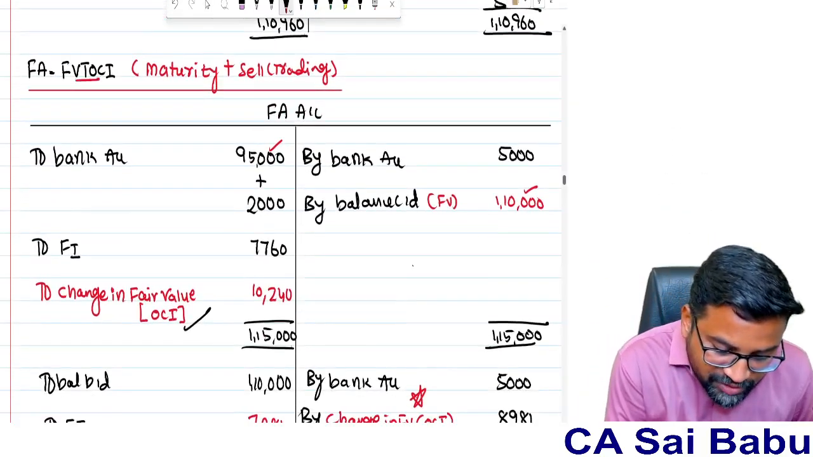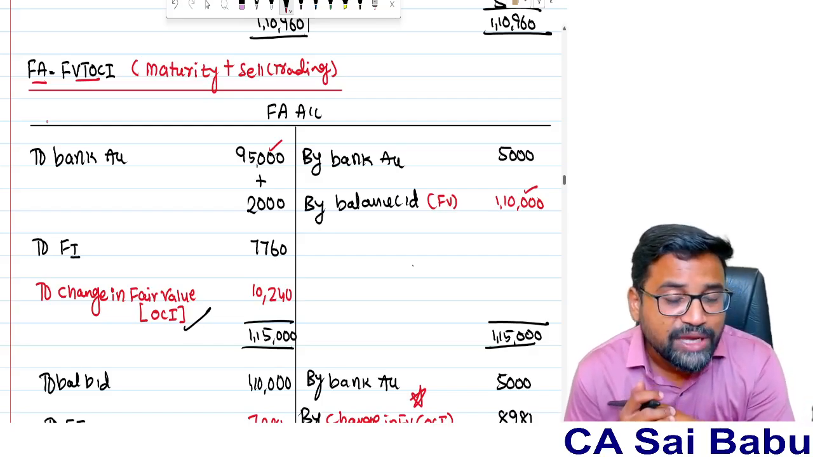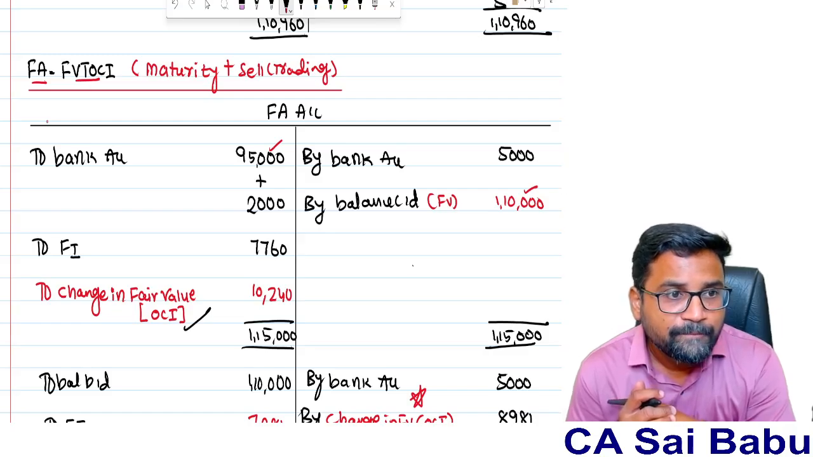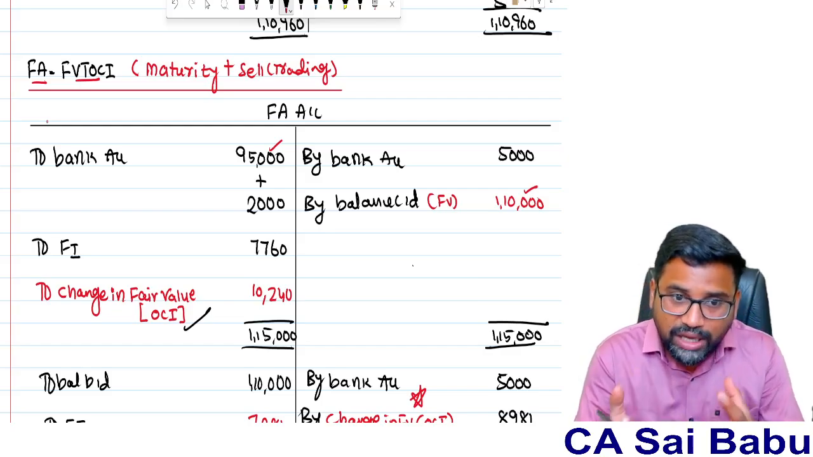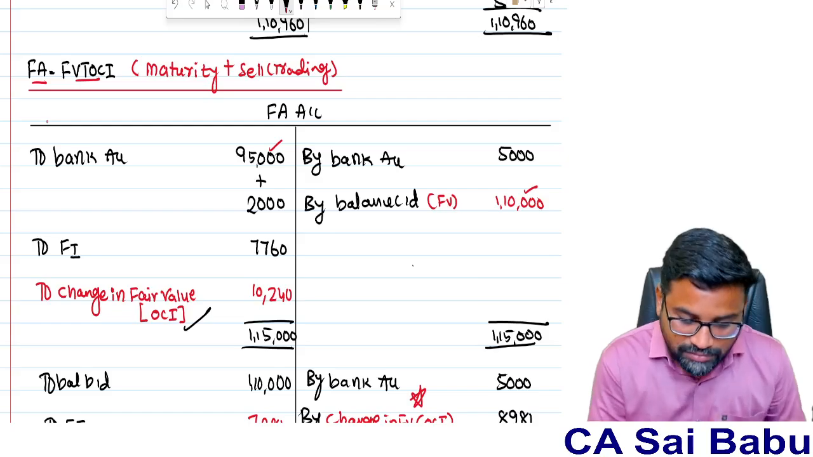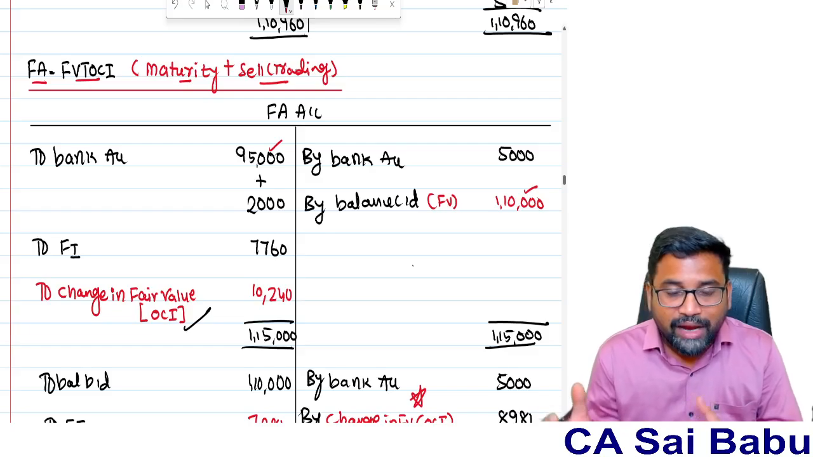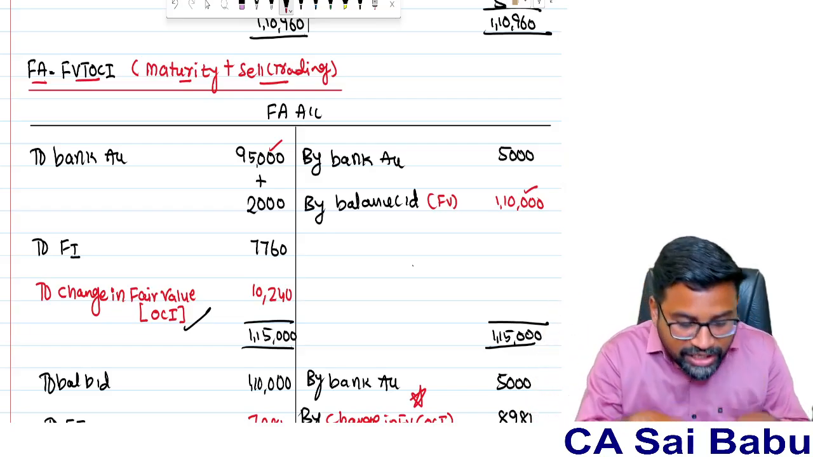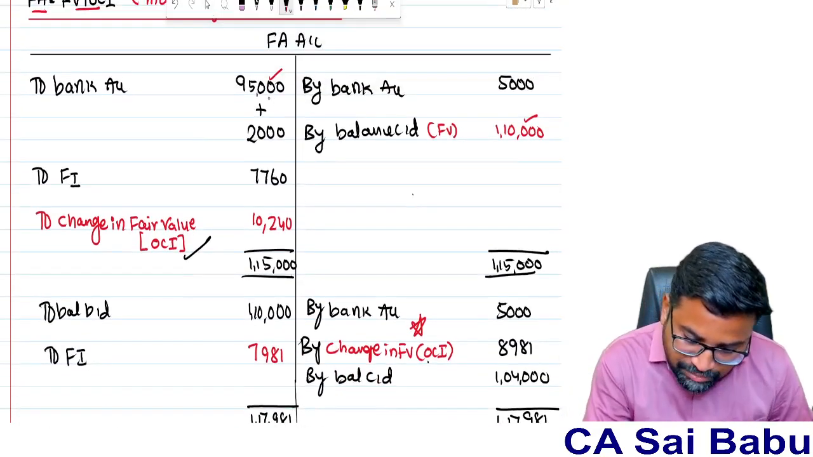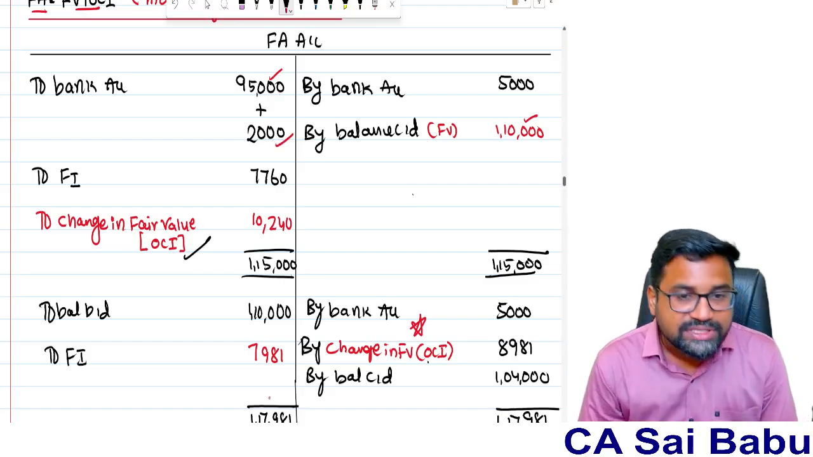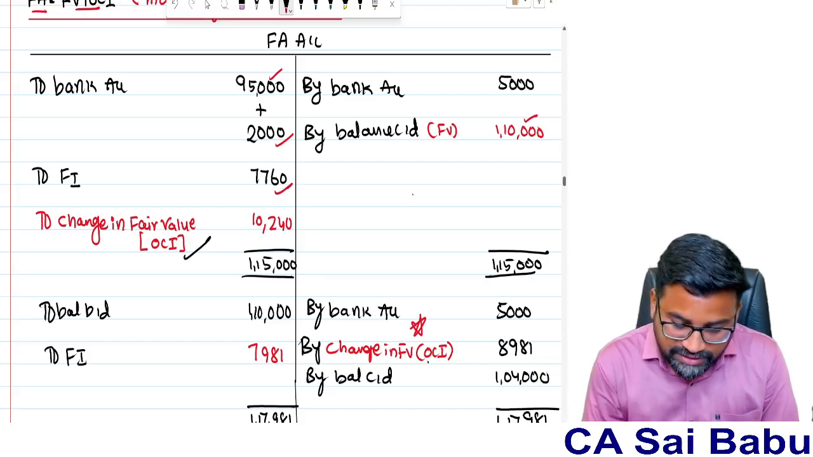Sometimes FVT OCI. When we have to classify my financial asset under FVT OCI model, I hold the investments, and I mean to collect the cash flows as well as sell. So maturity, sell. Whenever I want, I can sell it. And my intention is to earn income also. Then I need to classify under this. Now the same example if I take here, same 95,000 initially plus transaction cost I have added. So 97,000. Finance income same 8%, 7,760.